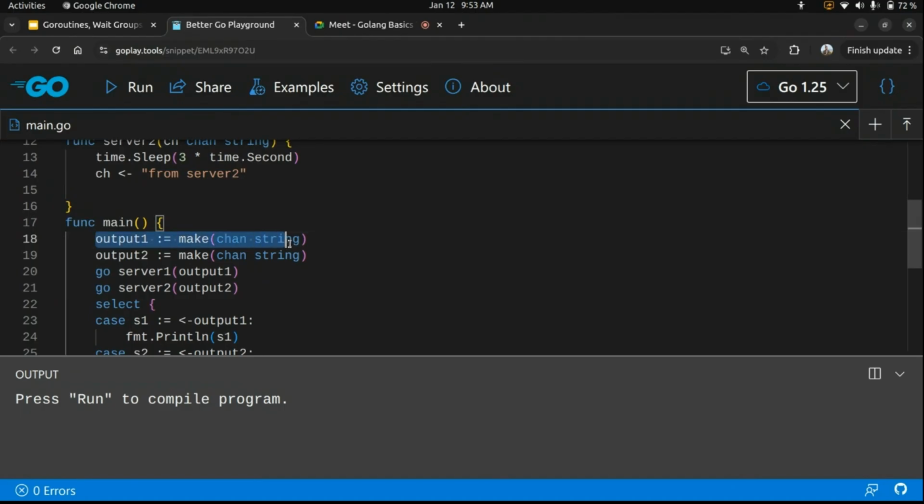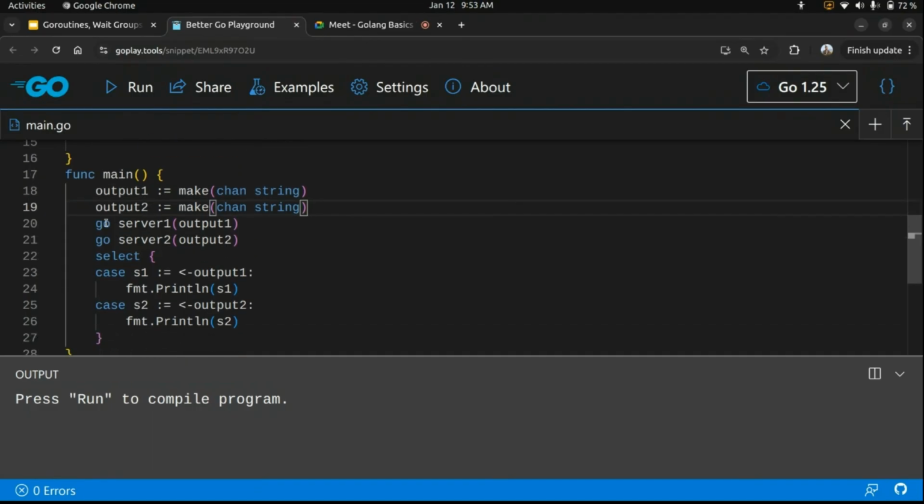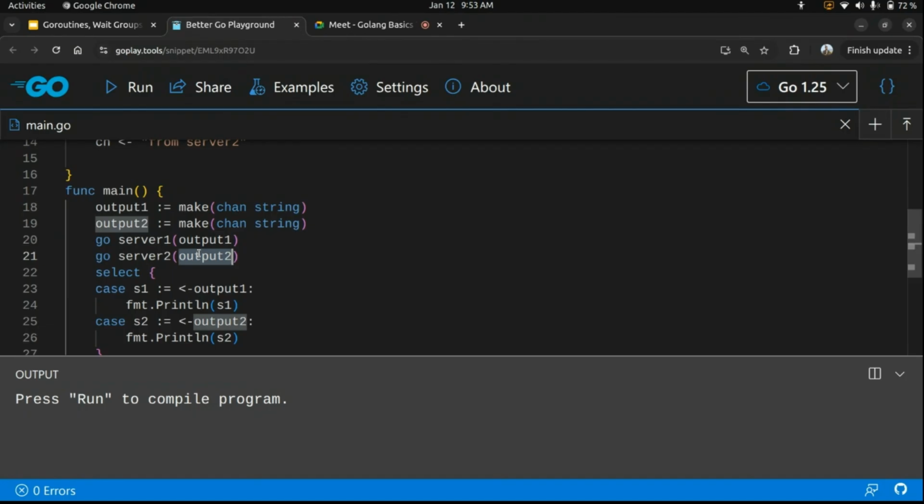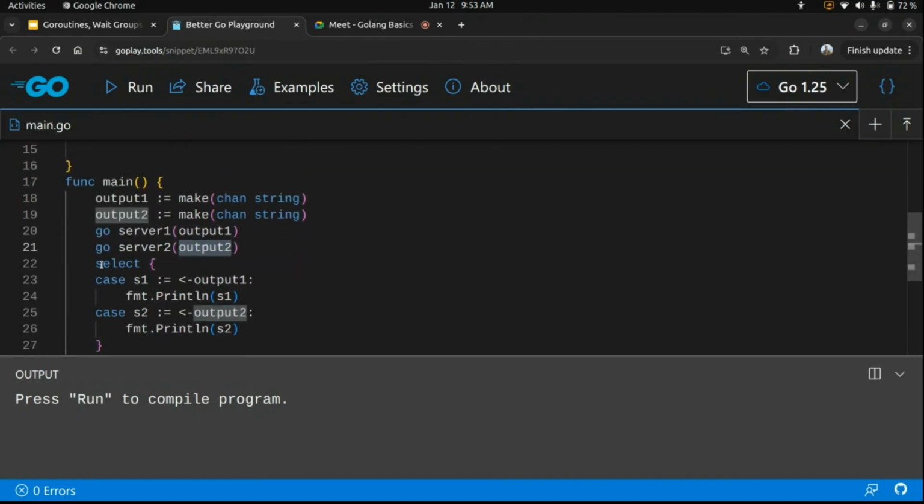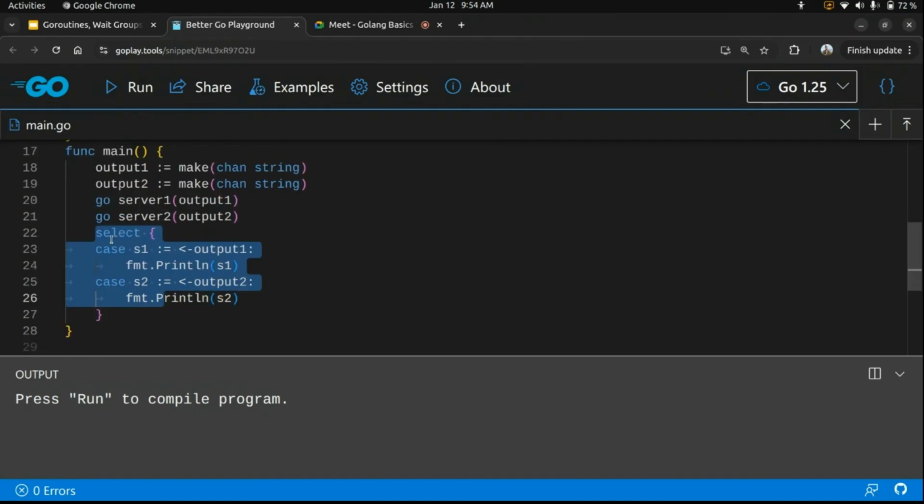So I am declaring 2 channels of type string here, output1 and output2. I am calling 2 functions in goroutines, server1, passing output1 to that, and similarly I'm calling server2 and passing the output2 channel to that goroutine. In the select statement, for case one, I'm checking if I'm receiving data from output1, and if I am, I'm simply printing that data. And in case two, I'm checking if I'm getting data from output2.